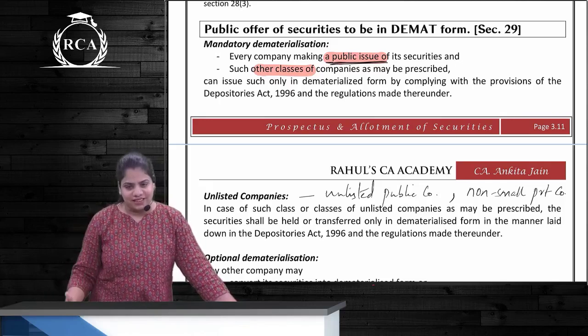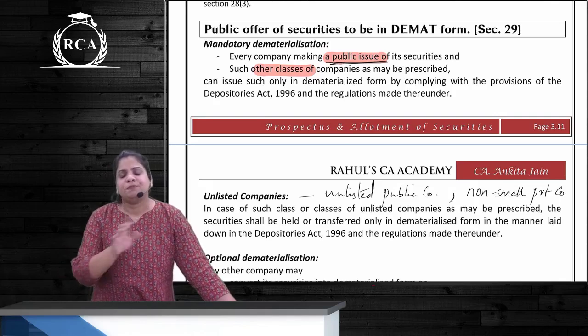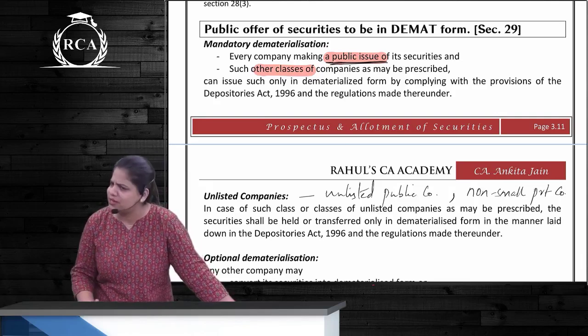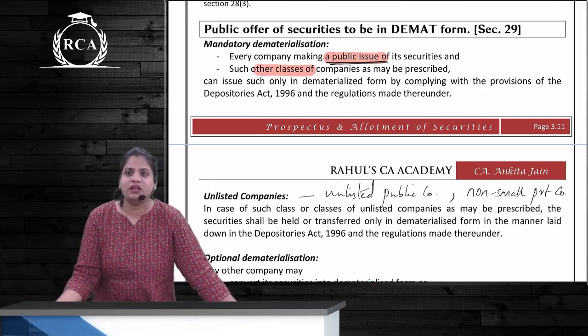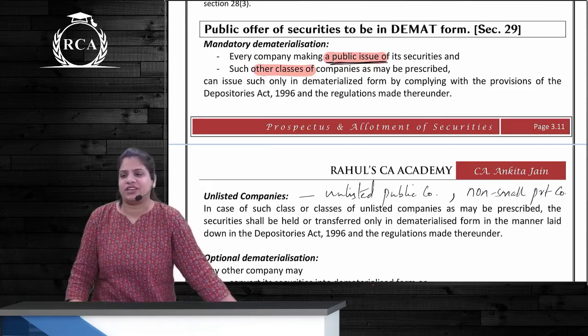And the third point is that even a private company which is not a small company is required to have its securities compulsorily in Demat form. Can it list itself on a stock exchange and be a listed company? No. But is Demat of shares required? Yes.